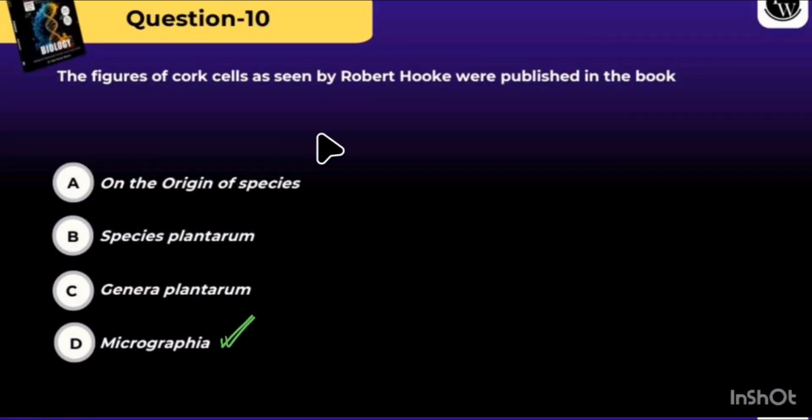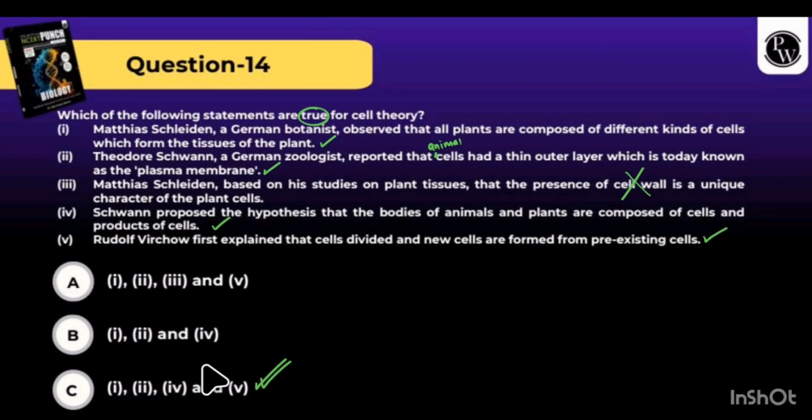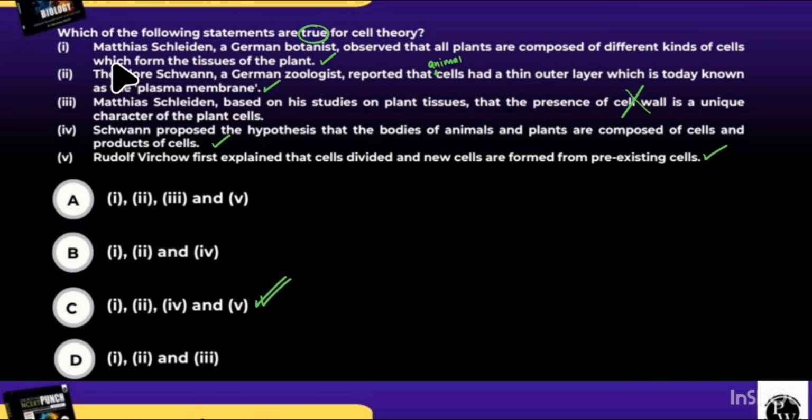The figure of cork cells seen by Robert Hooke was published in the book Micrographia, as we have studied. Robert Hooke discovered the cell, which cell? Cell wall. Now the question: which of the following statements is true for the cell theory? Matthias Schleiden, a German botanist, observed that all plants are composed of different kinds of cells and products of cells. Theodor Schwann, a German zoologist, reported that animal cells had a thin outer layer, which is the plasma membrane. Schleiden, based on the study of plant tissue, the presence of a cell wall as the unique character? No, not Schleiden. It should be Schwann, right?